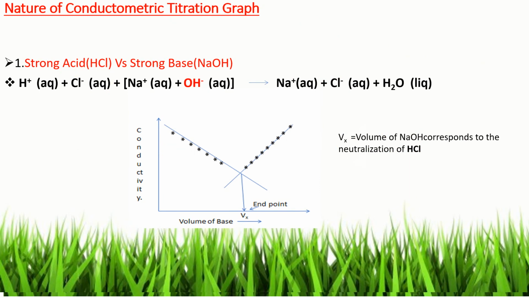This slide shows the nature of the conductometric titration graph obtained for titration between the strong acid HCl and the strong base sodium hydroxide. Here conductance decreases due to removal of H+ ion as water up to the endpoint. After the endpoint, conductance increases due to the increase of OH- ion concentration. So we get this type of curve in the conductometric titration between a strong acid and a strong base.